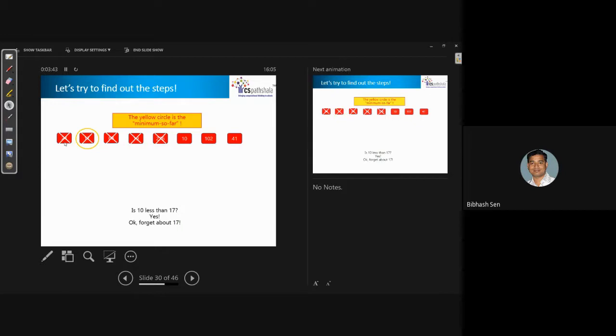When I reached 10, I found 10 is smaller than 17. Then automatically my current smallest is 10. So in this way, finally you will find the smallest is 10. So this is one technique I have told and one algorithm I have followed.